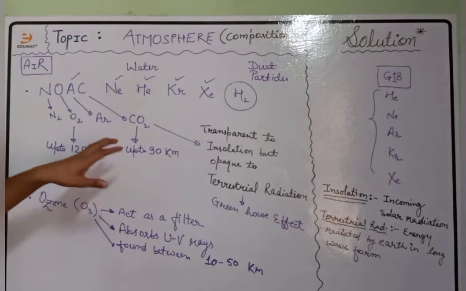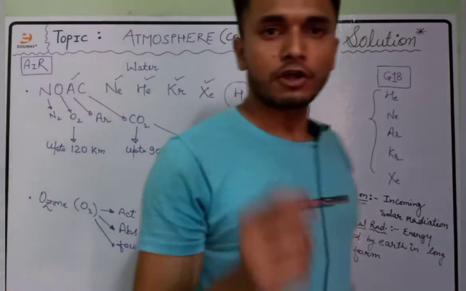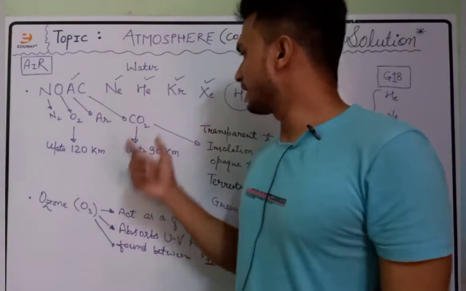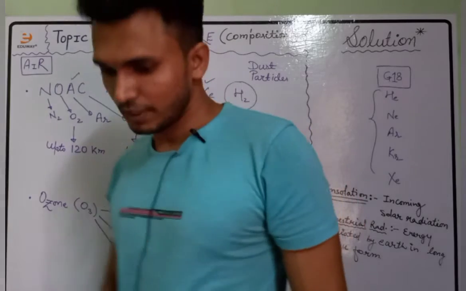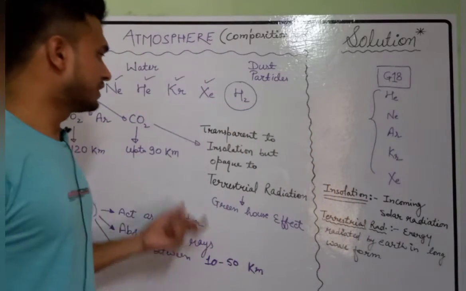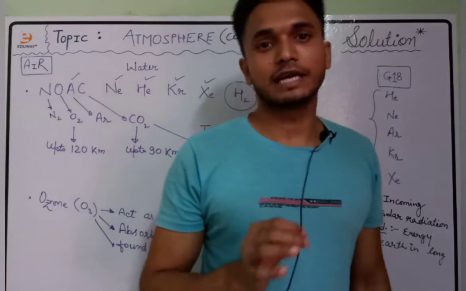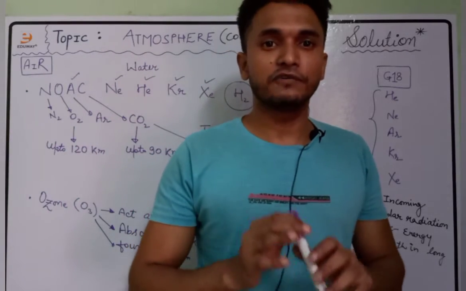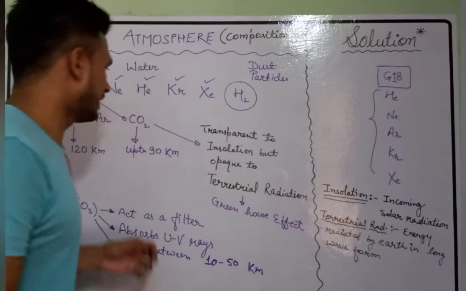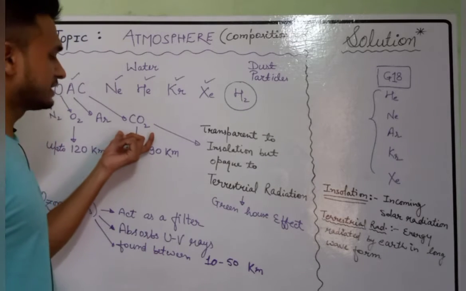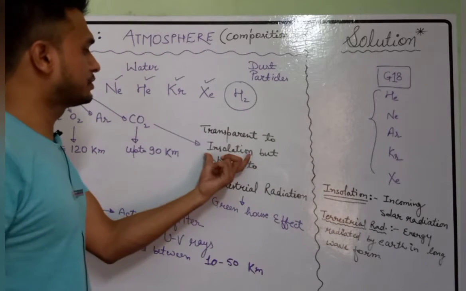Now, we will study the two important meteorological gases. One is carbon dioxide and the other is ozone. Let us start first with carbon dioxide. Carbon dioxide is meteorologically a very important gas. It has a very crucial role to play in the atmosphere. The first reason is that it is transparent to insolation.